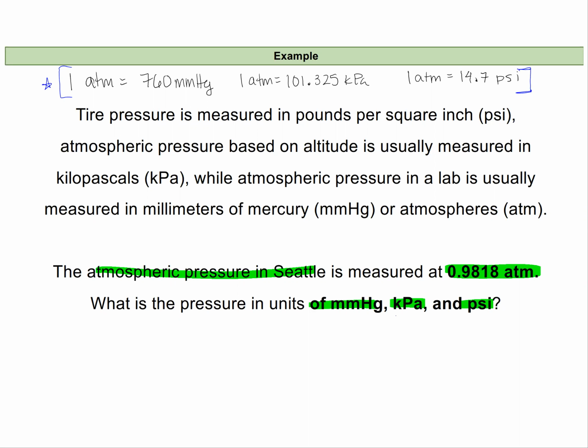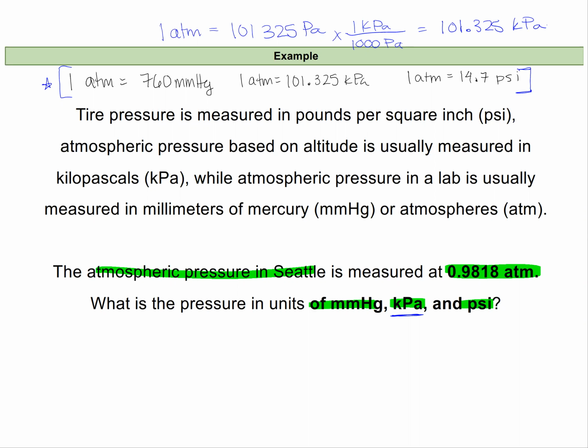And I'll point out that we're looking at kilopascals, and we before presented this as 1 atmosphere is equal to 101,325 pascals. It's a mouthful. And so a kilopascal is just like the metric system. 1 kilopascal is equal to 1,000 pascals. So this would equal 101.325 kilopascals, which is a little bit more of a manageable number.